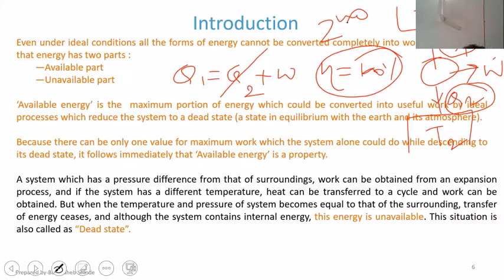Because as long as you want this engine to work, the Q2 can never be zero. The Q2 is always going to be a non-zero quantity. We always need to reject some heat to a low temperature sink. And because of that, we cannot eliminate this Q2 term, and it is going to be there. Okay. Now, let me clear this.